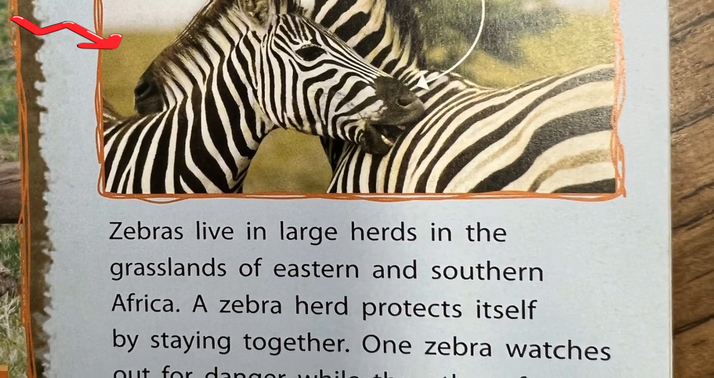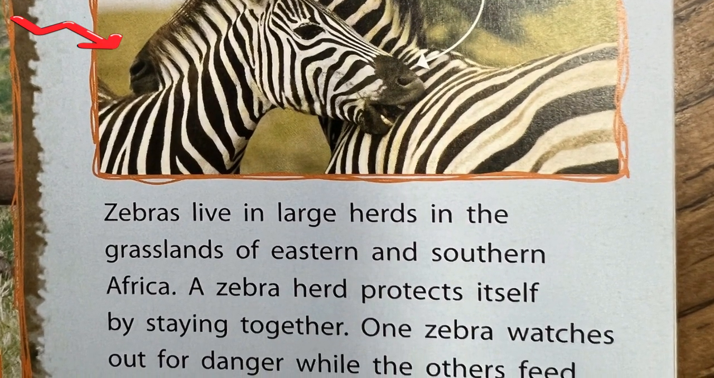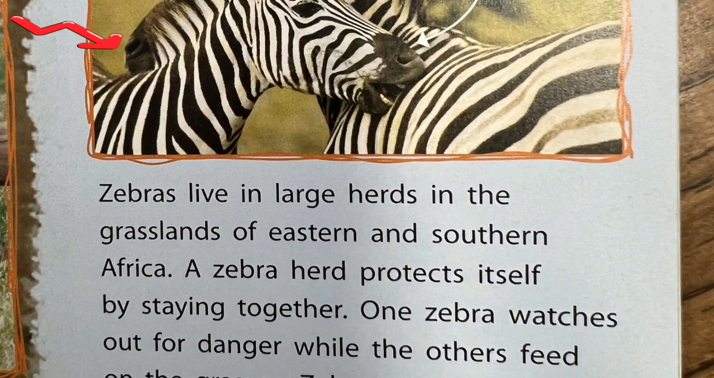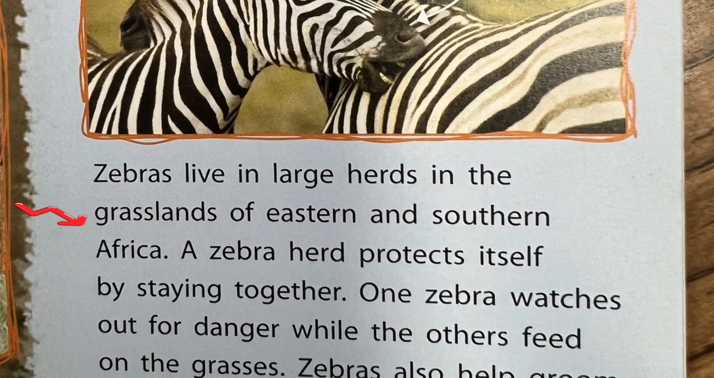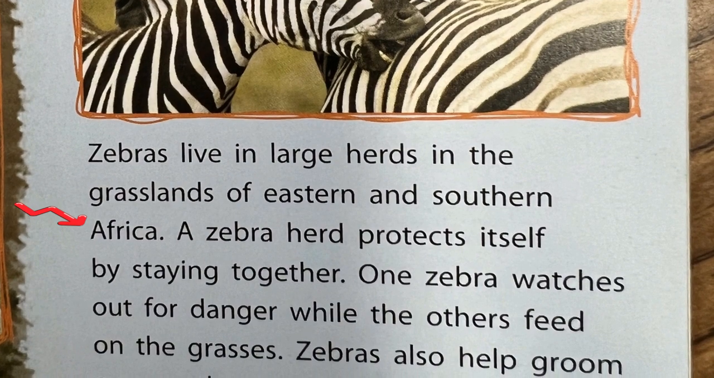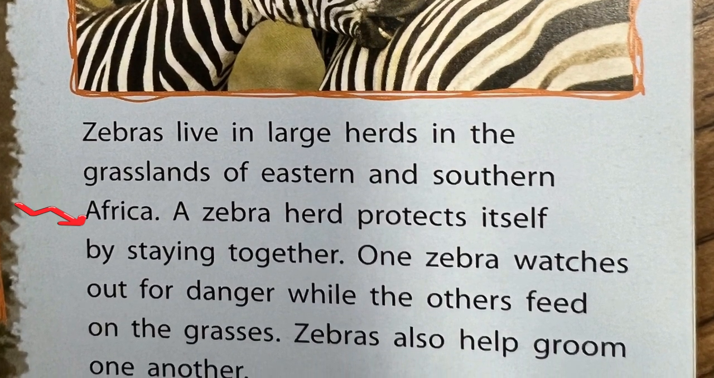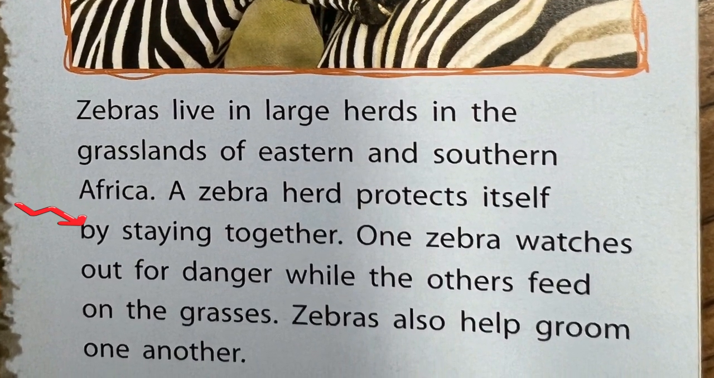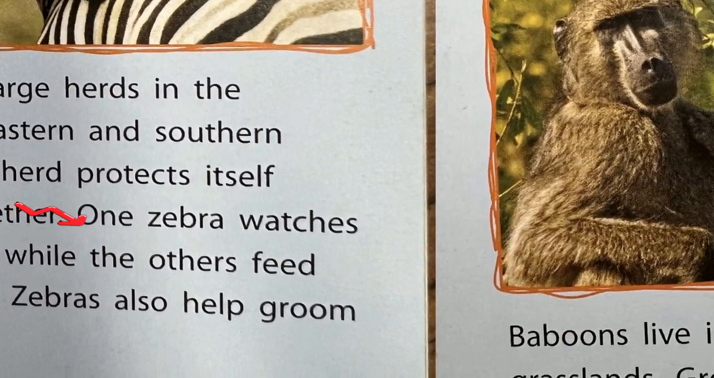Zebras live in large herds in the grasslands of eastern and southern Africa. A zebra herd protects itself by staying together. One zebra watches out for danger while the others feed on the grasses. Zebras also help groom one another.